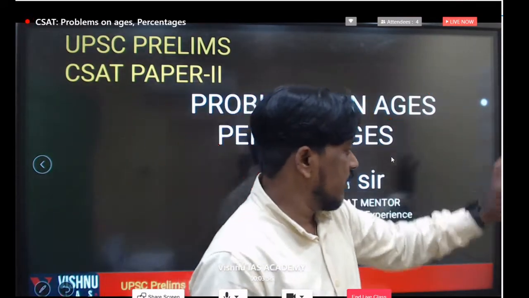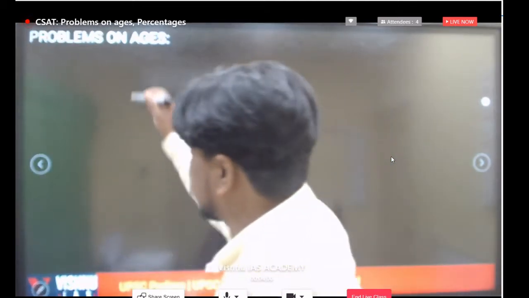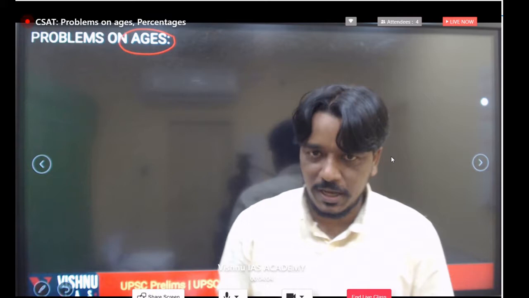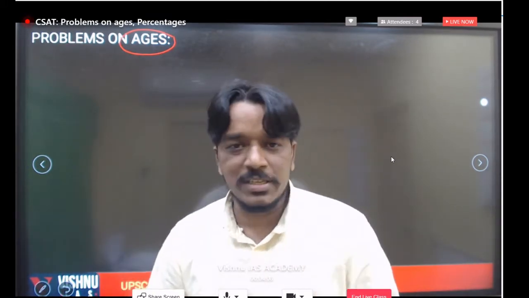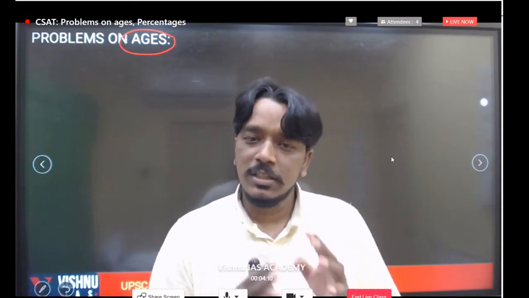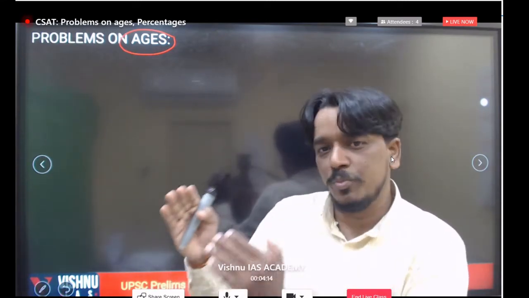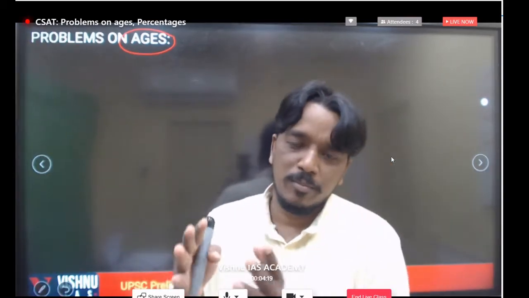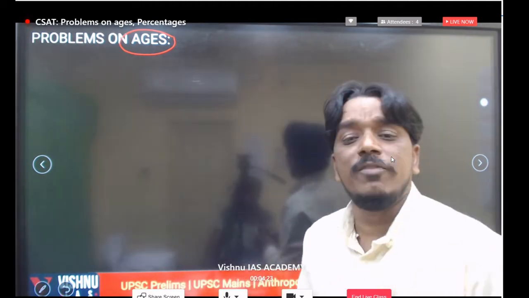Now we'll focus on them one by one. If you talk about problems on ages, whatever type of age question we are getting in UPSC CSAT paper 2, if you observe the previous year questions, we have to focus on what UPSC is demanding from the candidate in the maths area.